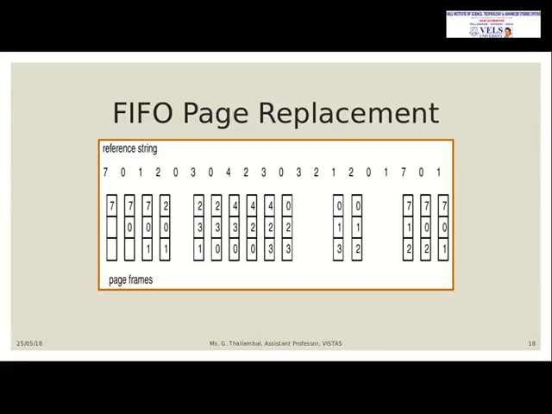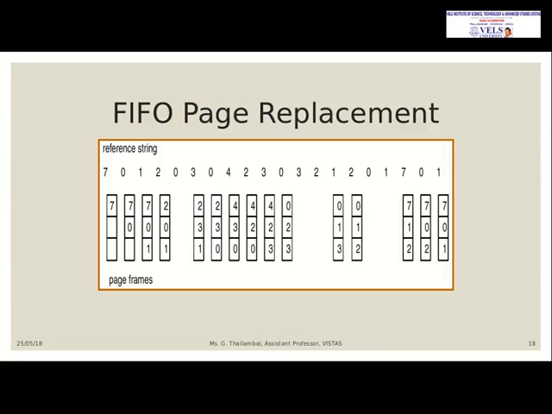So see here, these are the reference string. All these are page frames. So totally we have only 3 page frames available in this example. It will check the first 7. It is not available in the 3 frames, so it will be taken as a page fault. Now the page fault is 1, and the 7 will be placed in the first frame.